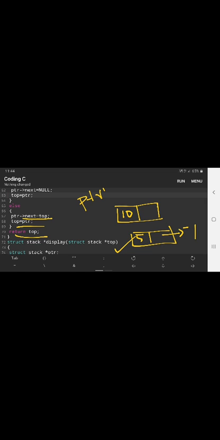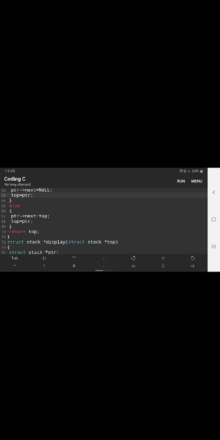We will be connecting ptr of next is equal to top, because this is the present top, only one element. So ptr of next is equal to top, and change the top to ptr. Now top is pointing to ptr. So what is the meaning? 10 is the topmost element in the stack.